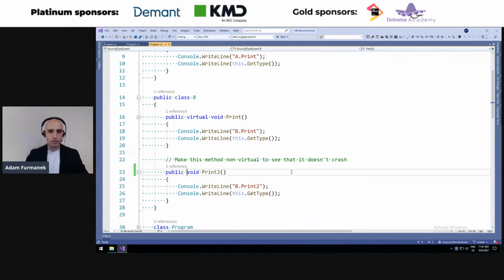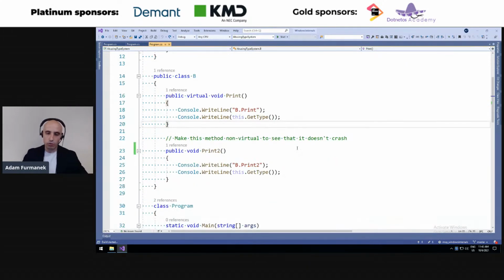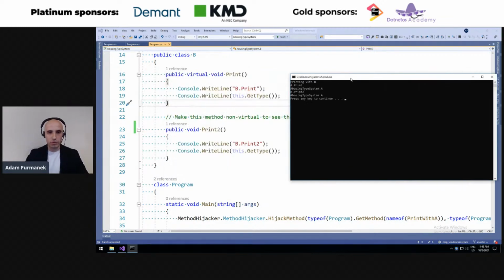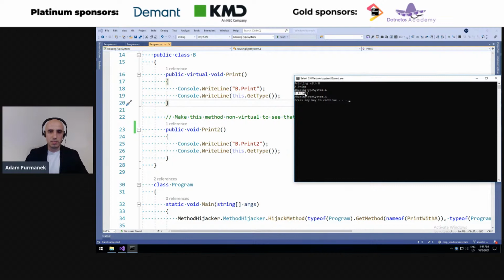But if we remove the virtual specifier from here, what's going to happen now is we are not going to use the callvirt instruction anymore. We are going to use just the regular call instruction. So instead of calling this with polymorphic invocation, we can see that we called b.print2 on type A. Why is that? Because we are just calling a piece of machine code. So .NET does not verify at this point whether this instance which we pass to this method is actually an instance of type B. So we abuse the type system.